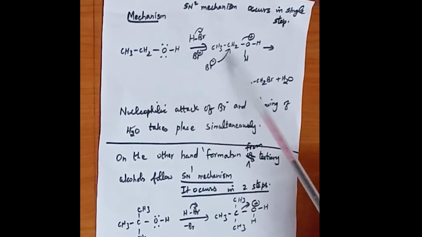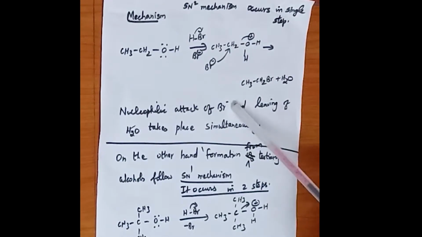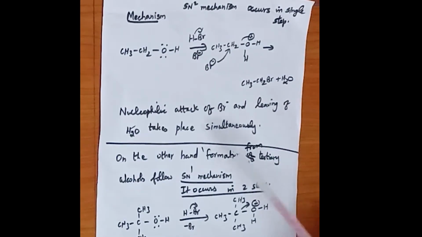So in the SN2 mechanism, primary alcohols undergo only the SN2 mechanism. The nucleophilic attack of the bromide and the leaving of the water molecule take place simultaneously. So the SN2 mechanism always occurs in a single step. There will be a nucleophilic attack of the bromide ion and removal of the water molecule in primary alcohols, where the nucleophile is being substituted by the nucleophilic attack, that is, a nucleophilic attack of the bromide ion and leaving of the water molecule.